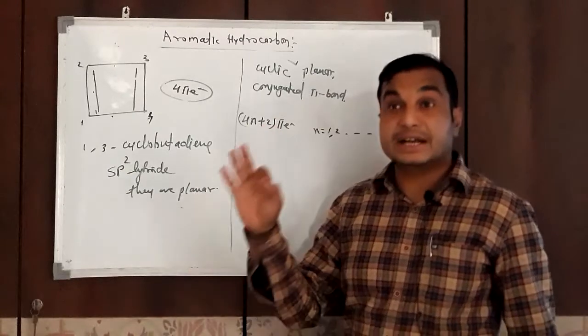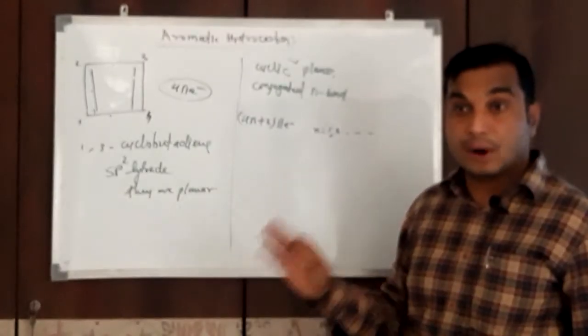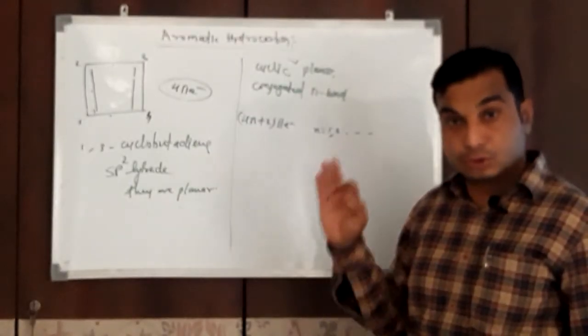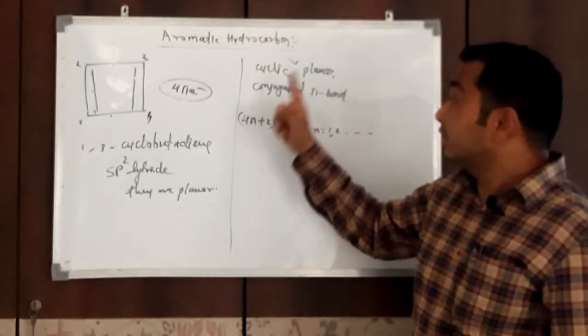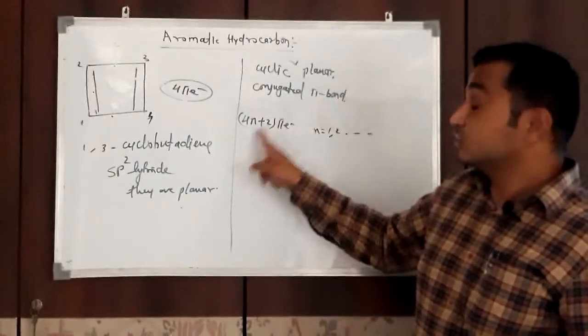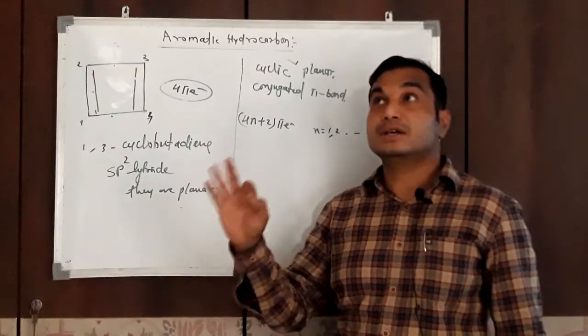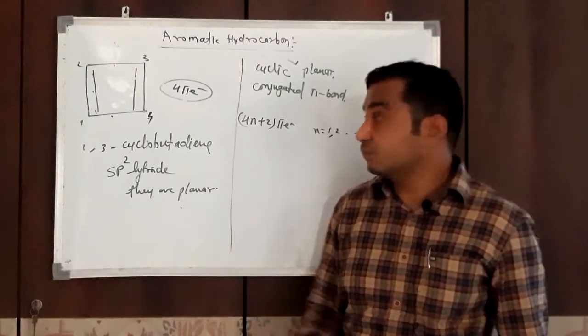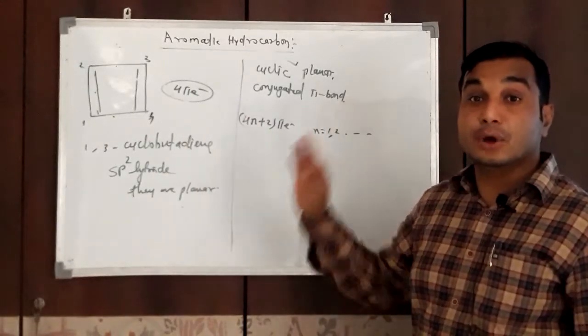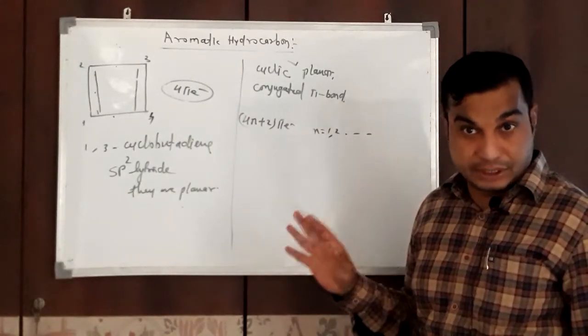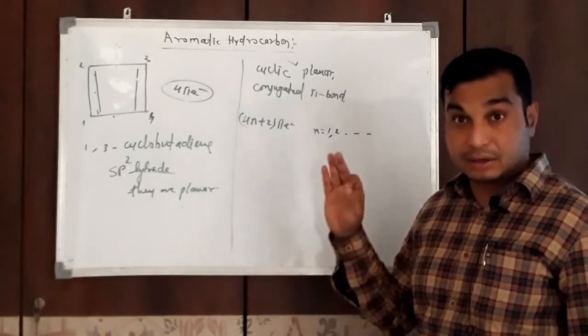So this formula does not give the answer 4 pi electron, which means 1,3-cyclobutadiene is not satisfying Huckel's rule of 4n plus 2 pi electron. Therefore, it is cyclic, planar, conjugated, but does not contain 4n plus 2 pi electron. Therefore, 1,3-cyclobutadiene is a non-aromatic compound.